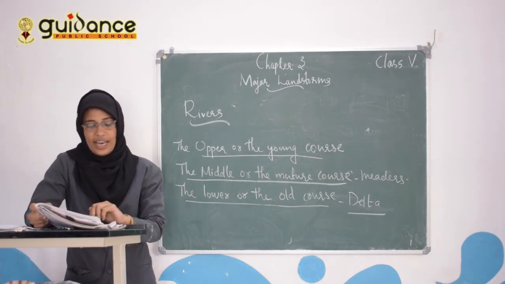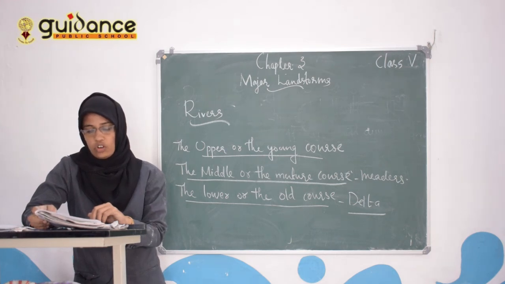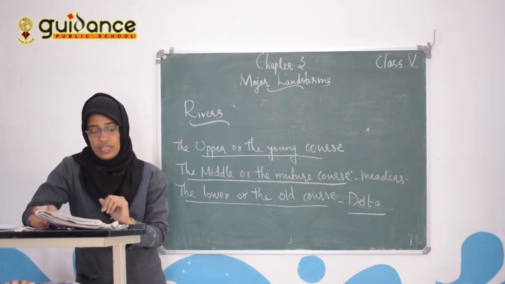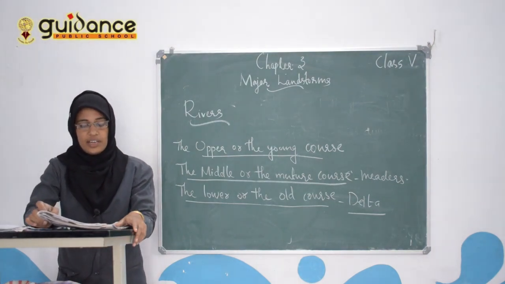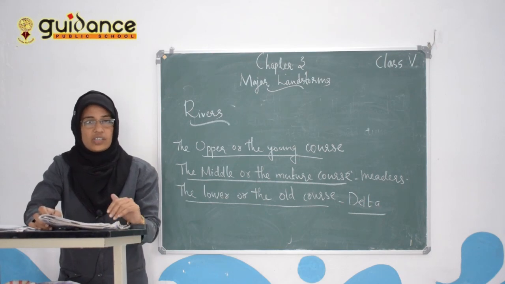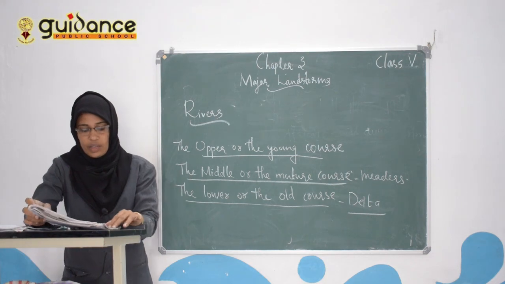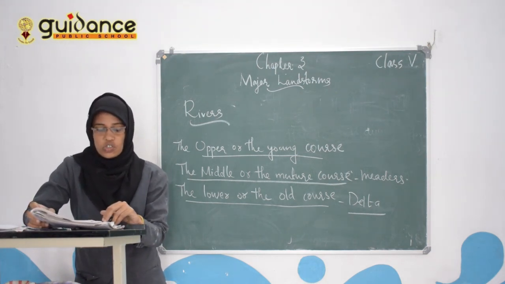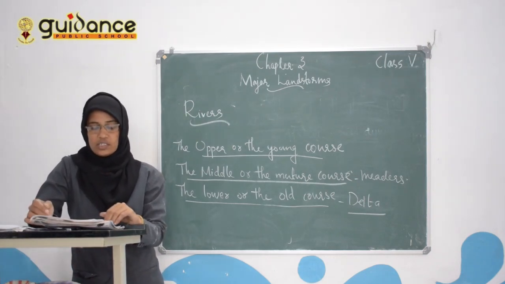Third one, sand and silt deposited by rivers lead to the formation of dash. The answer is plains. Fourth one, dust storms are common in dash. Where are dust storms common? Desert.